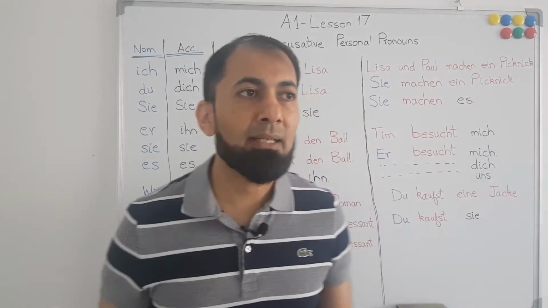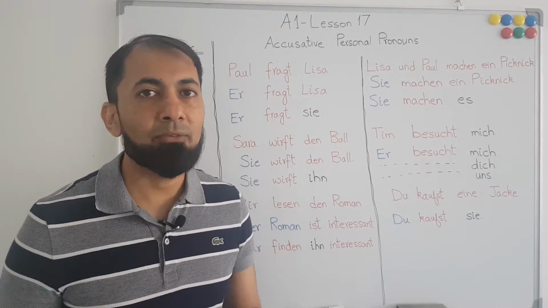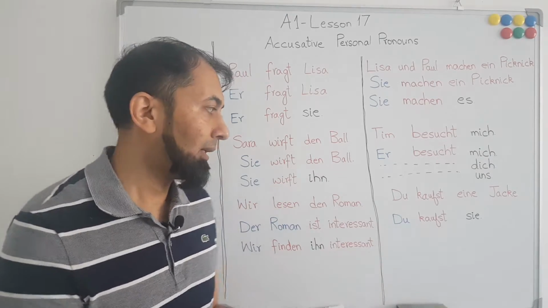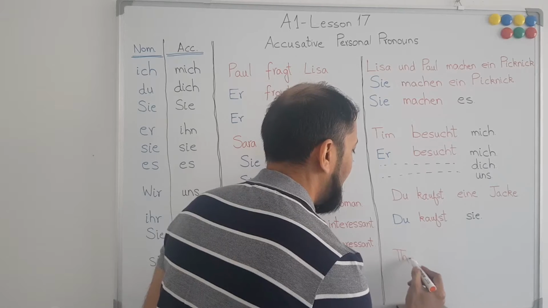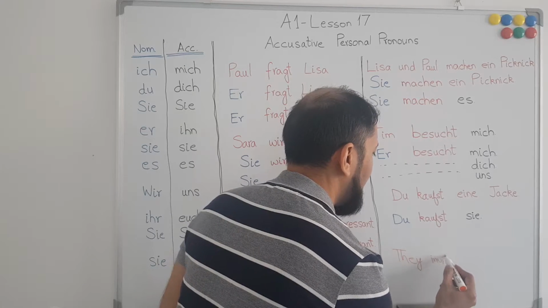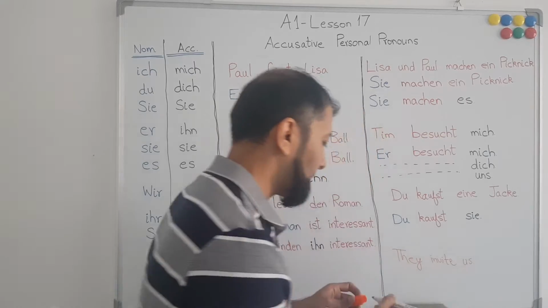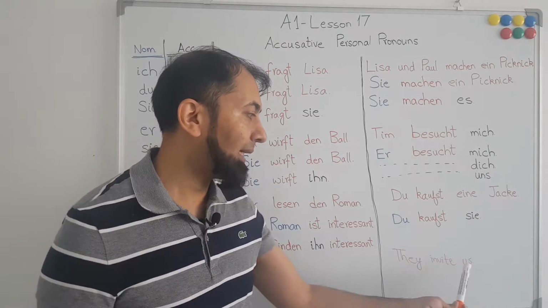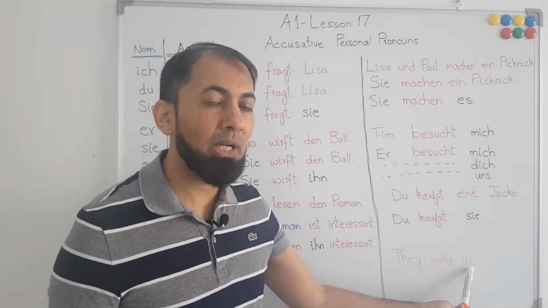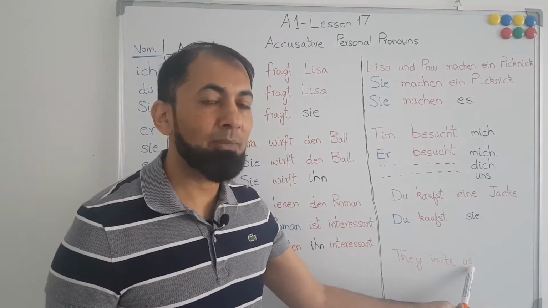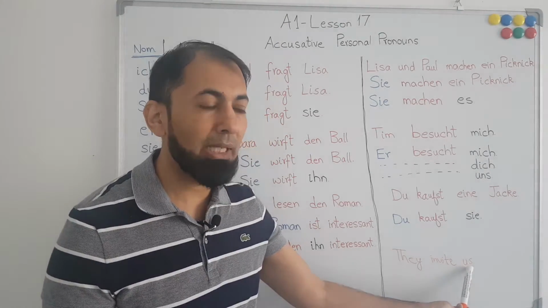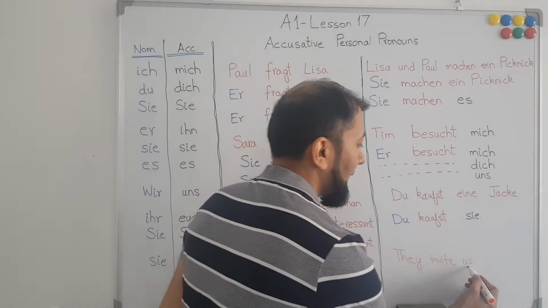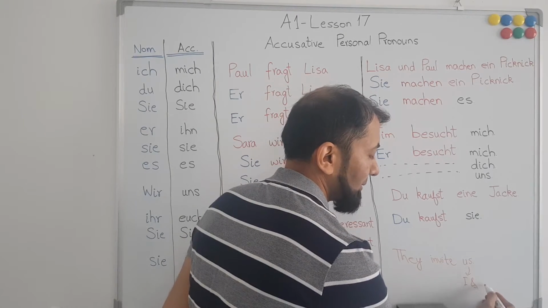But if we say that they invite us, now they are performing an action. I write this sentence over here: they invite us. Now they are in the nominative case, and they are performing an action on us. So us is the accusative case because the action is being performed on us. And us can be I and someone else.